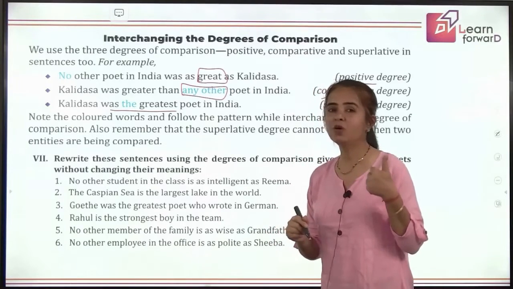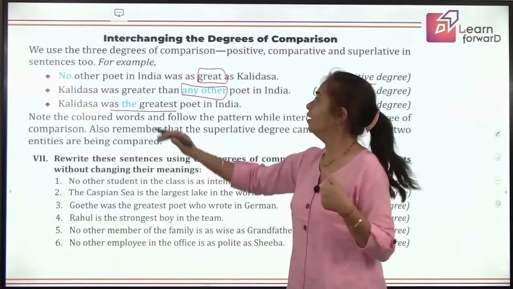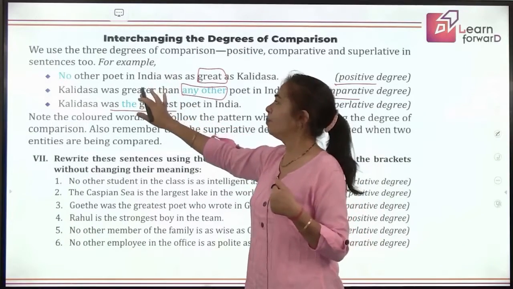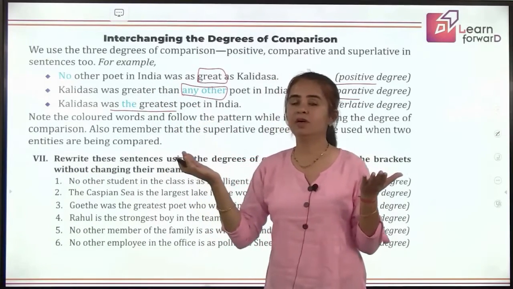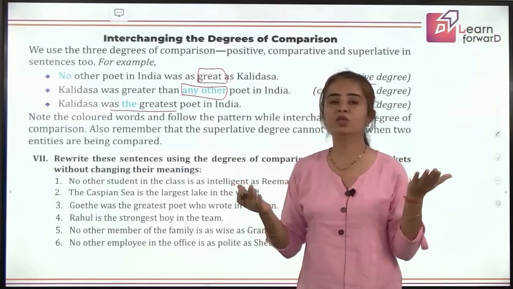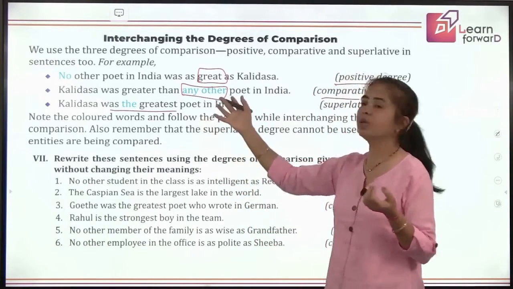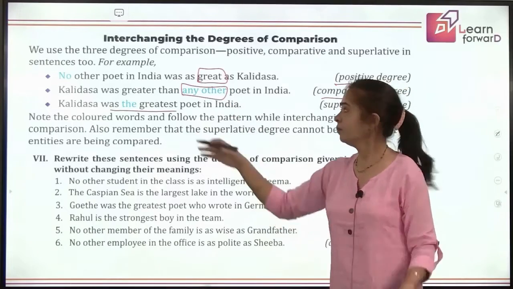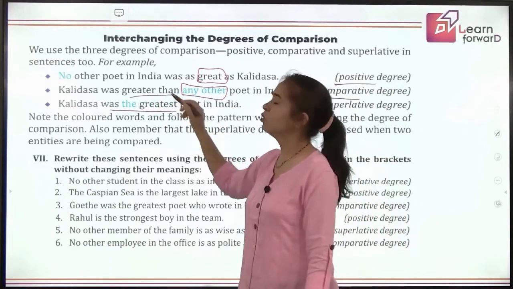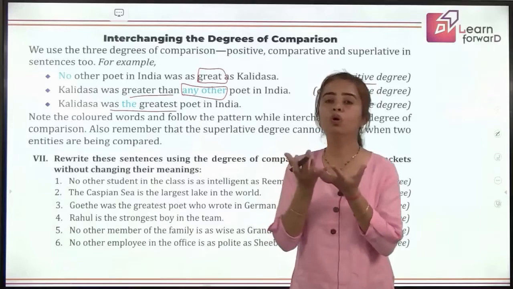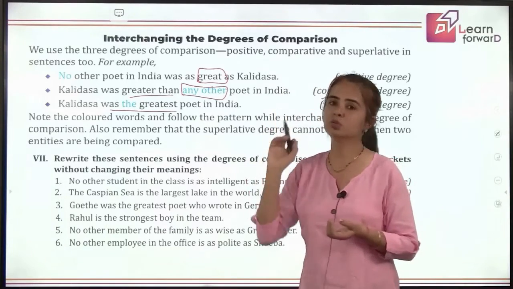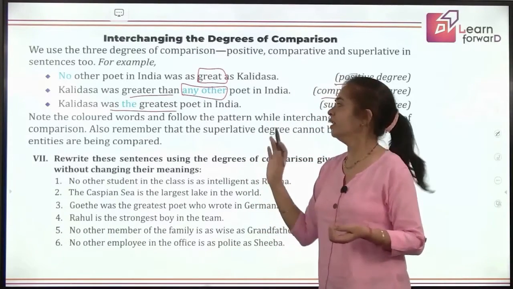Easy, and I hope you have understood also. This was positive. In comparative, we make comparison between two. So what we do, we put Kalidas on one side, we put the other as one group on the other side, and we make the comparative degree there. And when we are talking about superlative degree, we take the whole lot as one and we pick out the superlative degree. Fine. Let's move to next.